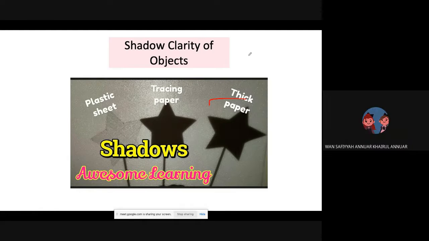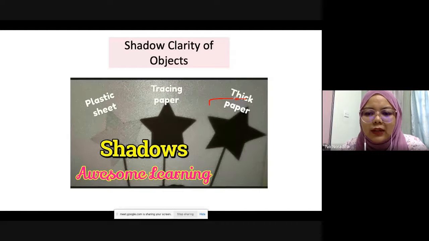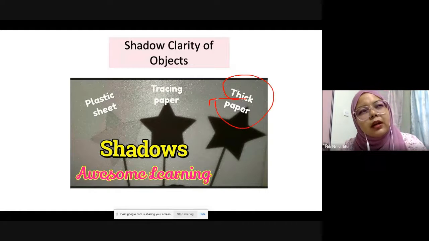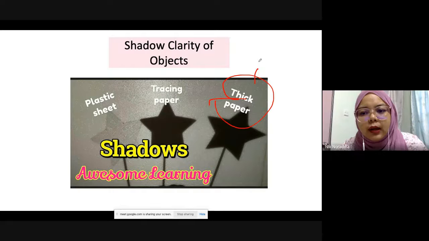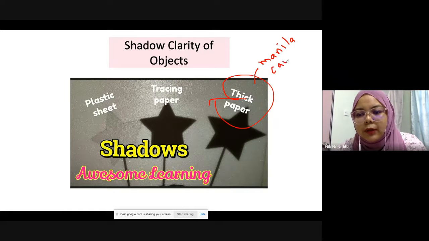The one that you usually use to make a project, a science project. Manila card, the thick paper, or cardboard. Cardboard is an example of thick paper as well. Thick paper means the paper that doesn't allow any light to pass through it. So manila card or cardboard is an example of thick paper.